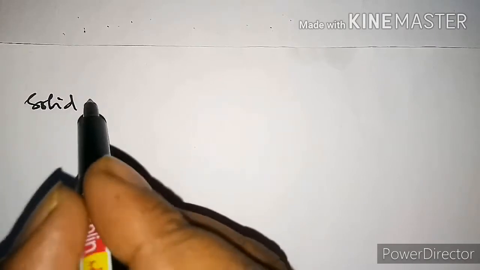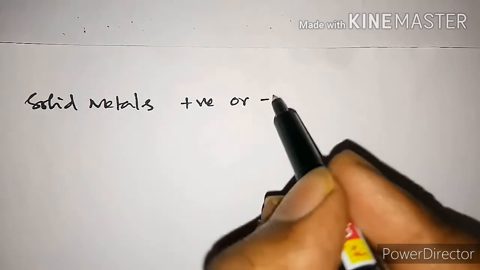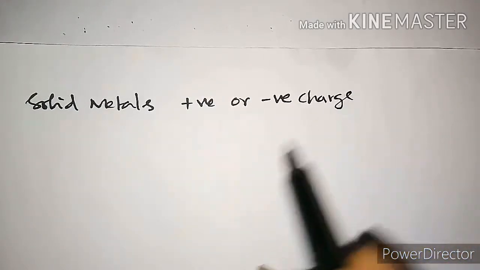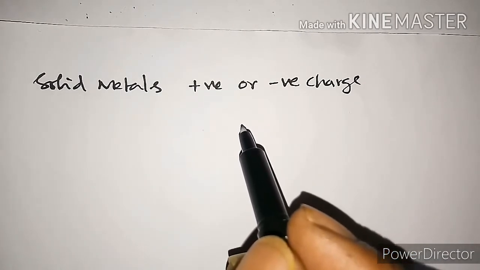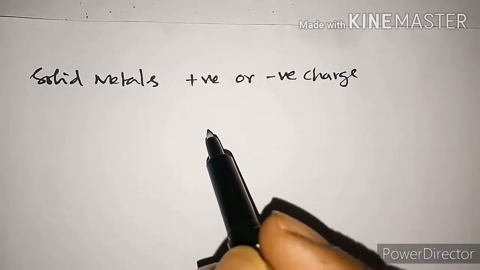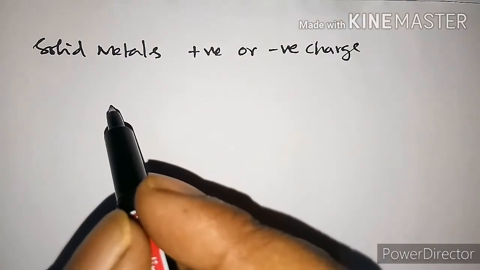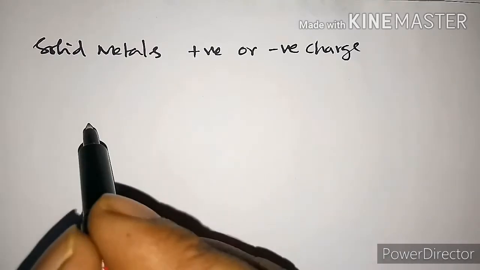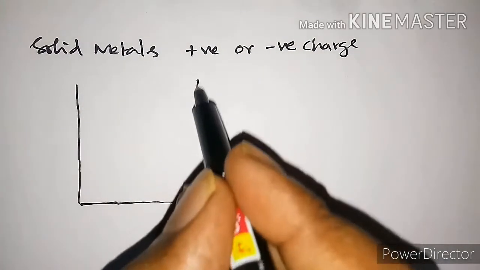In the oxidation and reduction reactions, the solid metal acquires a positive or a negative charge. Once the metal acquires a positive or negative charge, it will attract the oppositely charged ions from the solution and form a layer. That layer we call the Helmholtz electrical double layer. Now this is represented like this.